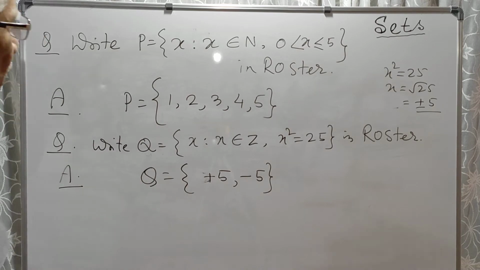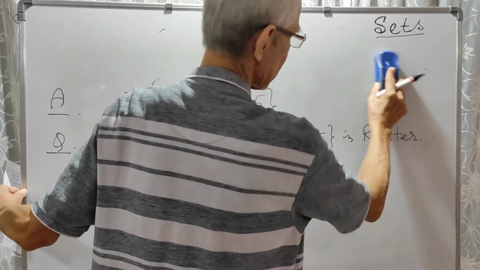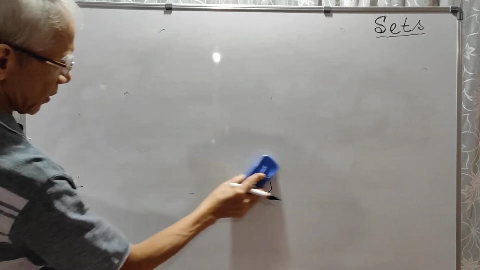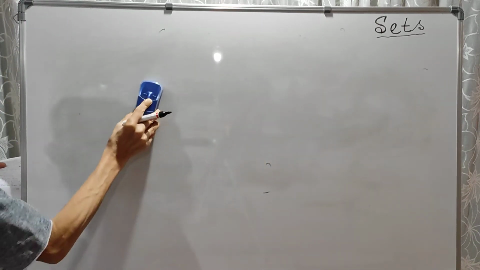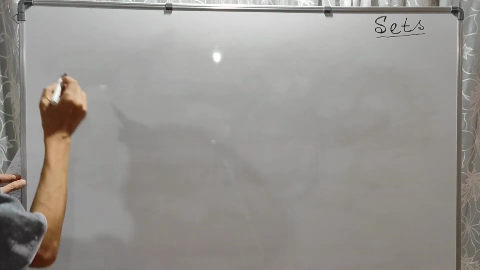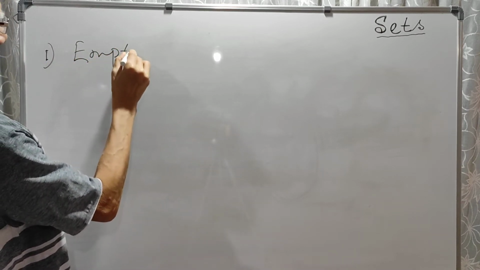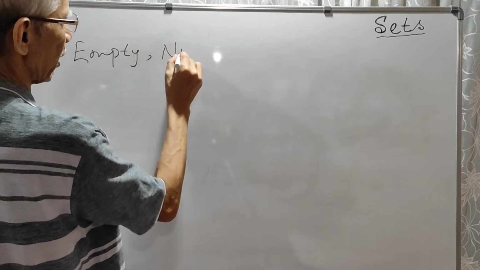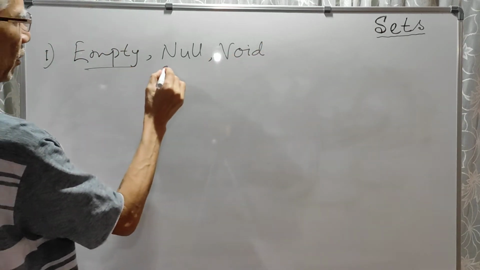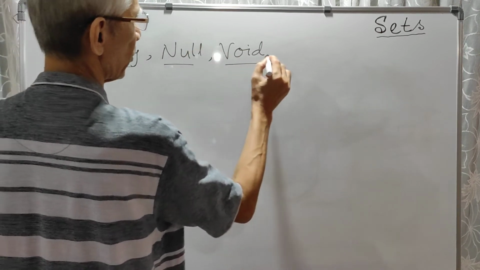Yes. Now let us see next. What are the types of sets? There are different types of sets. All right. So let us see different types of sets. First of all, the empty set. The empty set is also called the null set, or it is also called the void set.